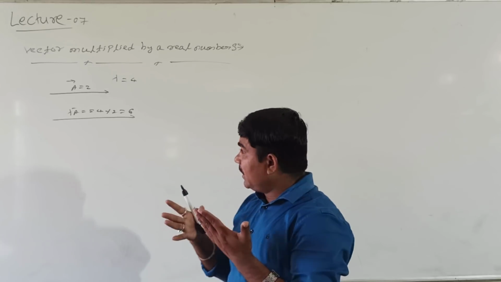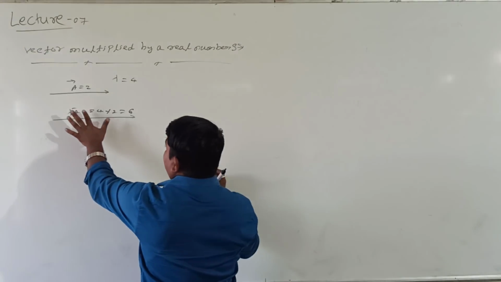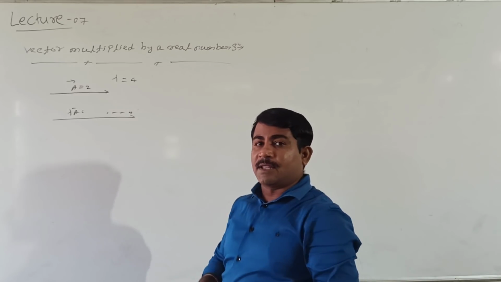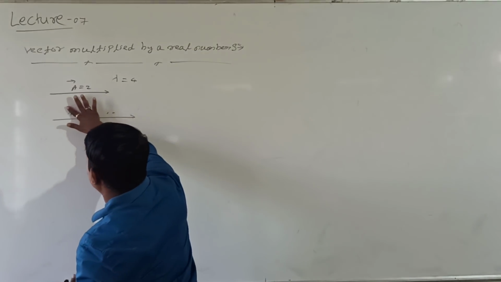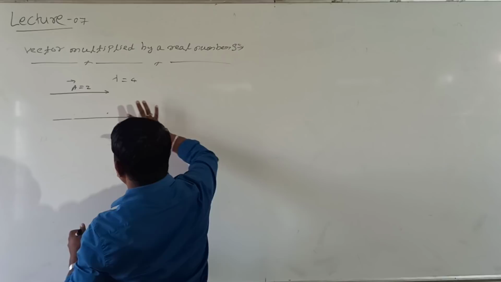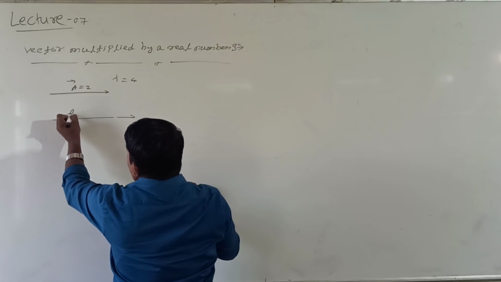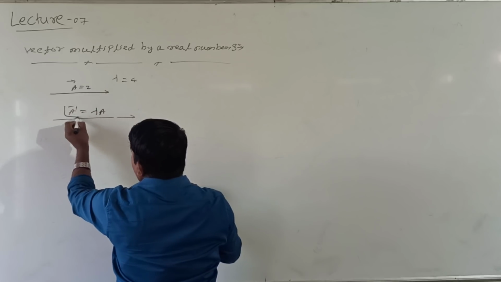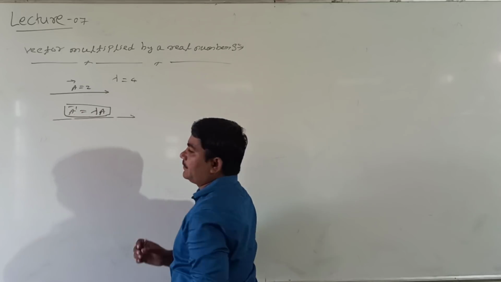Right? But the situation like this is here. If the vector is multiplied by a negative real number, then what happens? Actually, what is this? Lambda into A. Shall I call this A dash, vector A dash? Vector A dash is equal to lambda into A. Remember, this is very important.